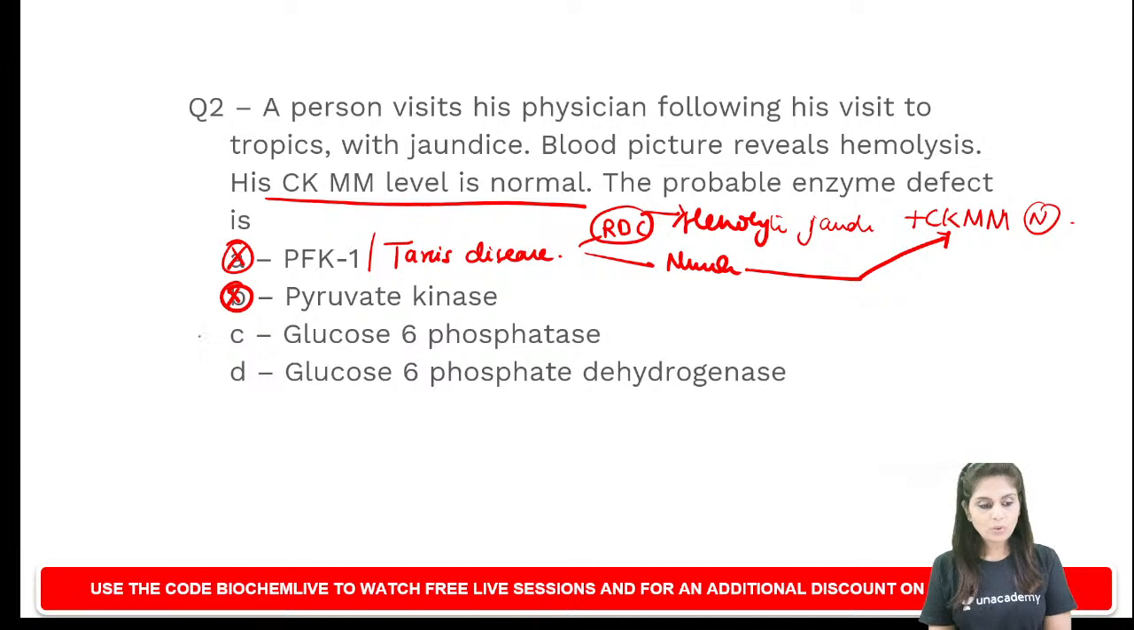Now look at choice C. Some of you answered choice C, and we can exclude it, because if it's glucose 6-phosphatase defect, what will be the presenting feature? Just now we discussed in detail about von Gierke's. It is going to present as hypoglycemia. So definitely it's not choice C. So what are you left with? You are left with glucose 6-phosphate dehydrogenase defect.